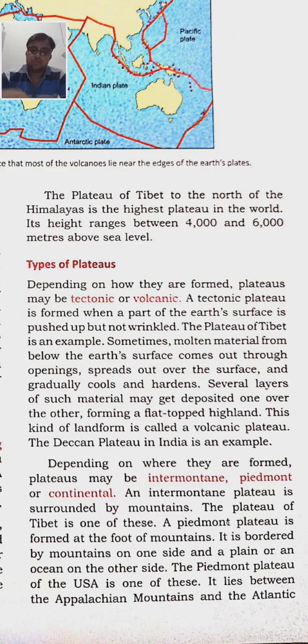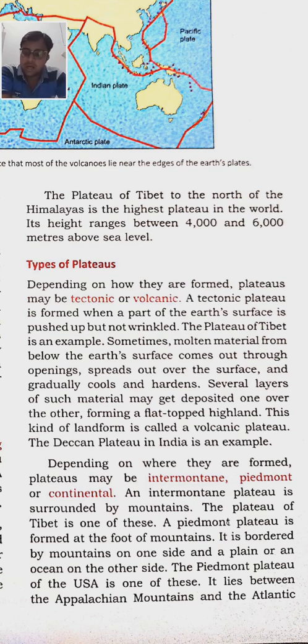Then plateaus are also of three types, meaning how they are formed. They are intermontane, piedmont and continental plateaus. First I want to tell you what an intermontane plateau is. A plateau surrounded by mountains is called an intermontane plateau.